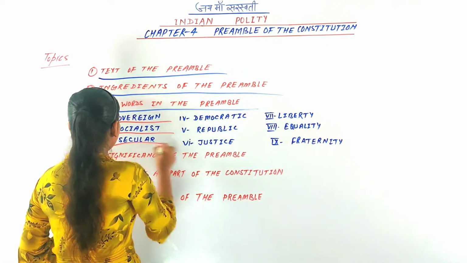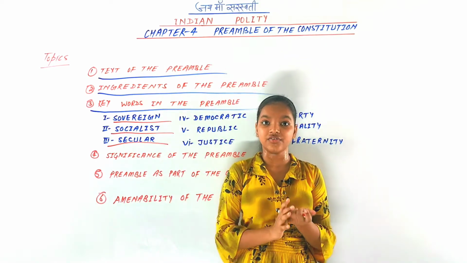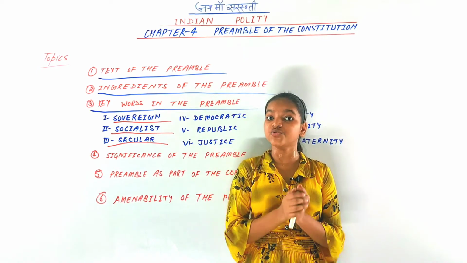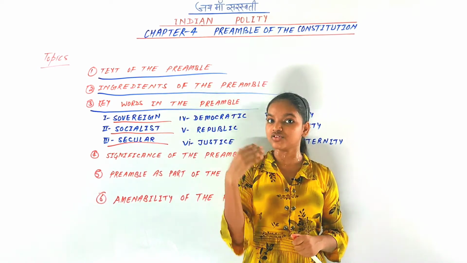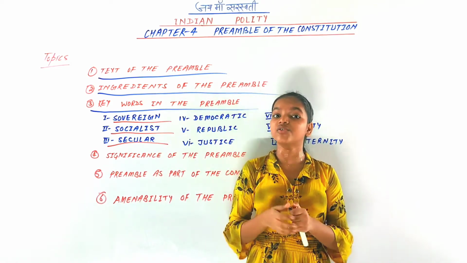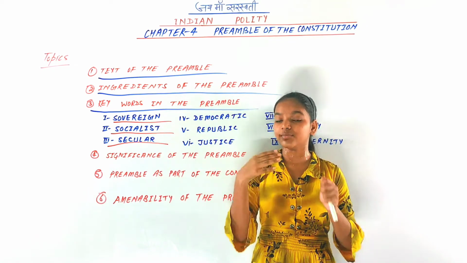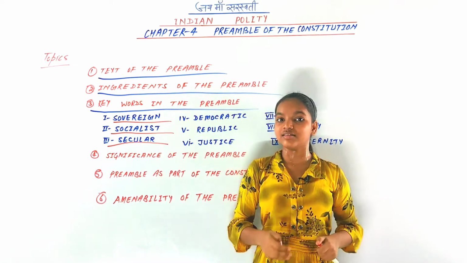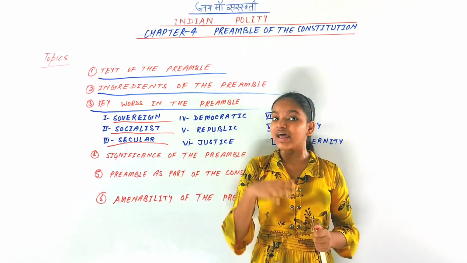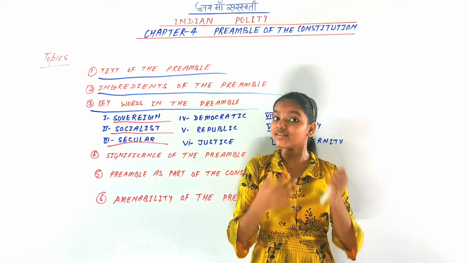So next is secular. You know that India is a secular country, and that is why the term secular was also added to the preamble by the 42nd Constitution Amendment Act of 1976. It gives a positive sense of secularism, not the negative sense of secularism used in Western countries.